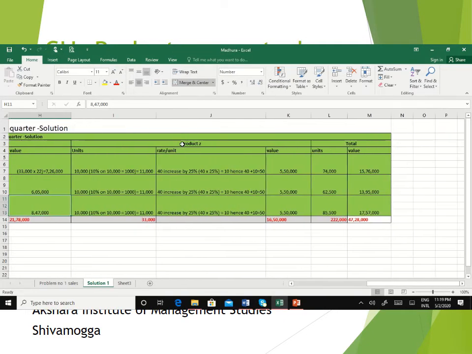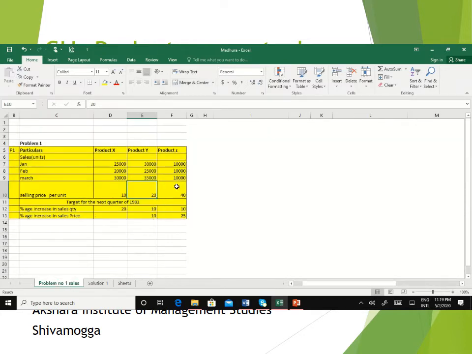Similarly, it goes for product Z also, number of units, rate per unit and value. Units, you have to increase it by 10% on 10,000. And one more thing you can notice here, the number of units of sales of product Z for all the 3 months is same. There is no change in the units. 10,000 January, February 10,000, March 10,000. And sales quantity should be increased by 10% and selling price should be increased by 25%.